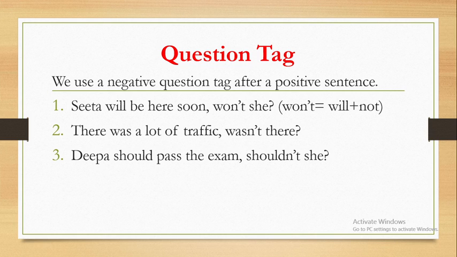Let us move towards the second example. Second example is there was a lot of traffic. Again the sentence is said in the past, but it is positive. And since the rule says that if the sentence is positive, we have to use a negative question tag, there was a lot of traffic, wasn't there, and question mark. Example number 3. Deepa should pass the exam. Should as an auxiliary or modal verb is used in the sentence. Deepa, the subject, belongs to a feminine gender. So Deepa should pass the exam, shouldn't she? This is a correct question tag.